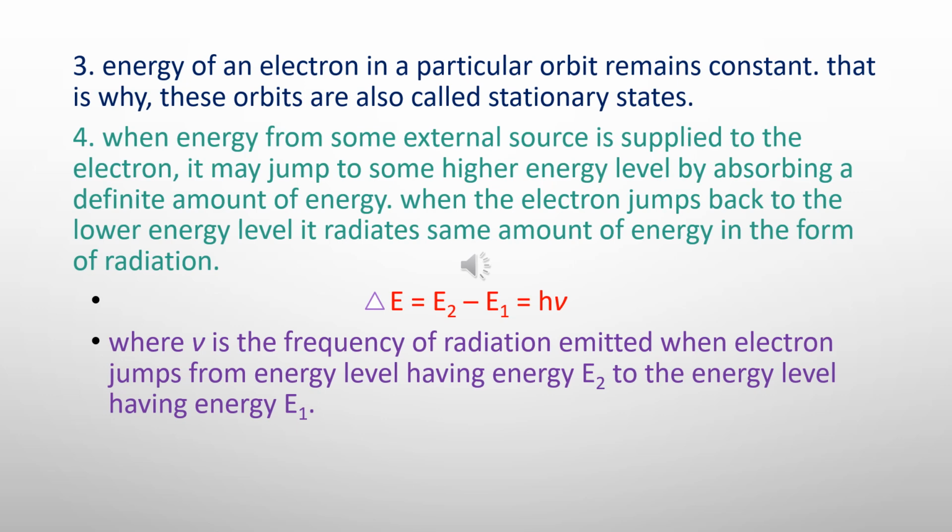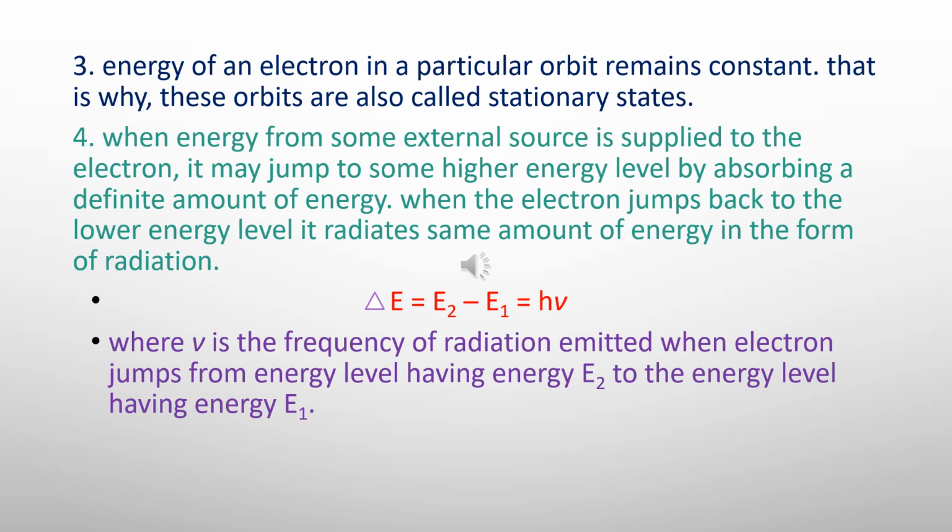Bohr's third postulate for the model of atom states that the energy of an electron in a particular orbit remains constant. That is why these orbits are called stationary states, since the energy level is the same.